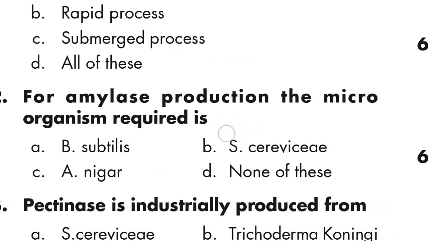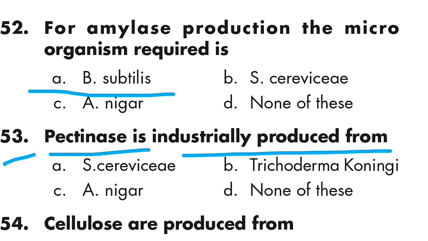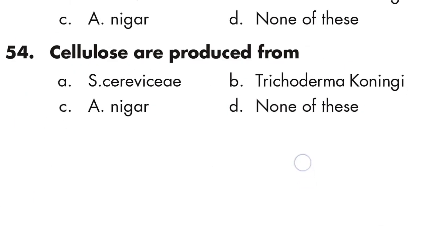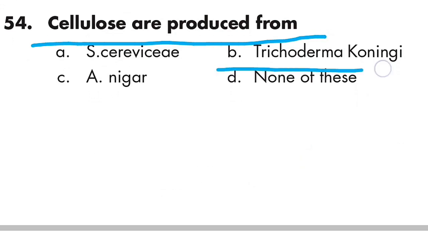Question number 52: for amylase production, the microorganism required is B. subtilis. Option A is right. Question number 53: pectinase is industrially produced from A. niger. Option C is right. Question number 54: cellulase is produced from Trichoderma reesei. Option B is right.